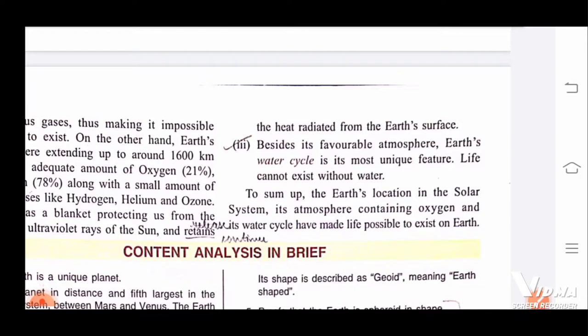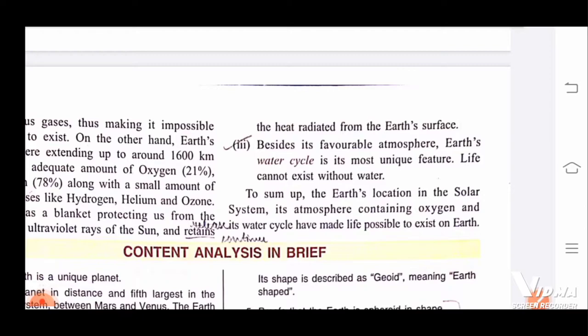Besides its favorable atmosphere, Earth's water cycle is its most unique feature. A water cycle is not possible on any other planet because there is not favorable heat or other factors. Life cannot exist without water, that we know. To sum up, the Earth's location in the solar system, its atmosphere containing oxygen, and its water cycle have made life possible on the Earth.